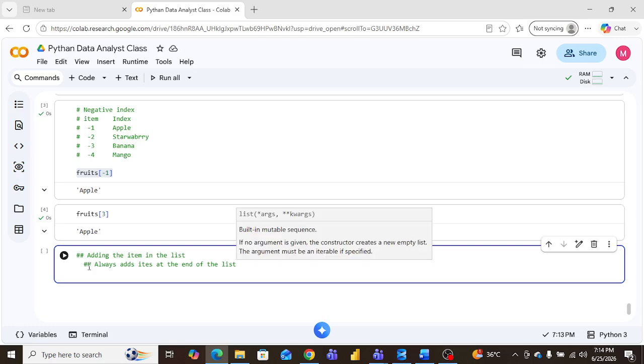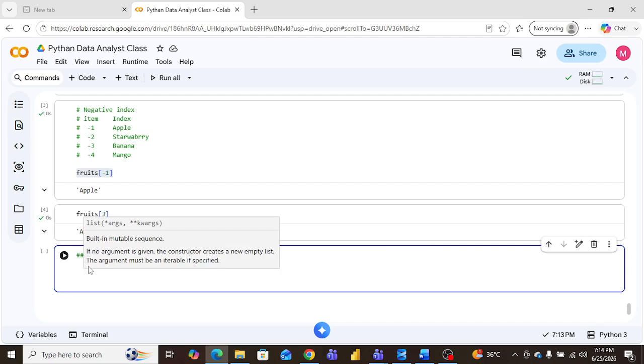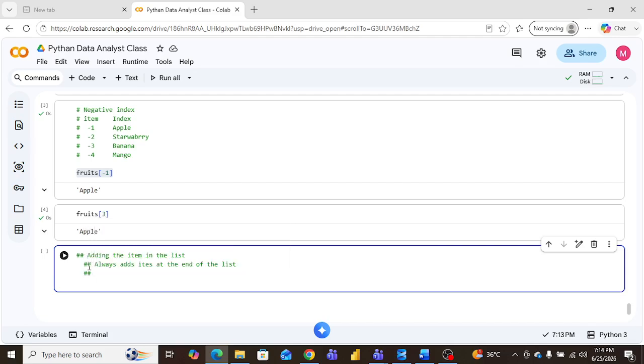What do we use here? We use append. Append means adding new items in the list.